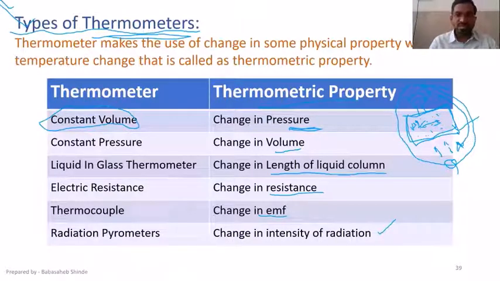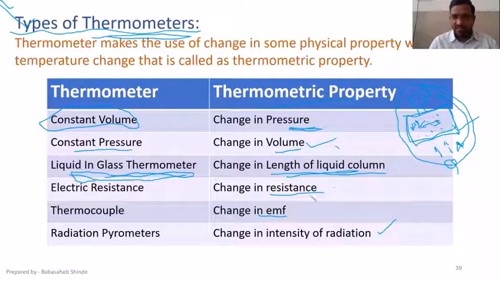The same thing applies in the case of volume also. If change in volume is the thermometric property, then the device would be a constant pressure device. If change in length of a liquid column is the thermometric property, a liquid in glass thermometer would be used. This is the most commonly used thermometer. The tube in which mercury is filled, that thermometer is nothing but the liquid in glass thermometer.